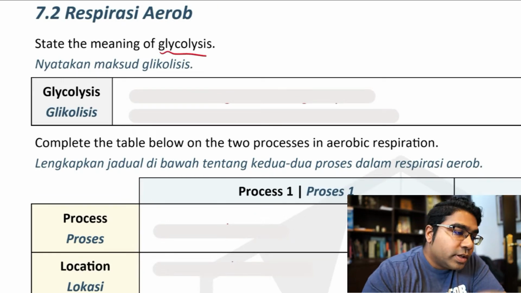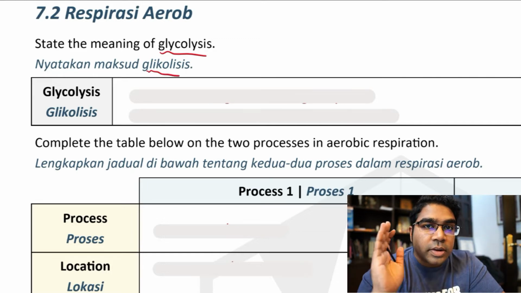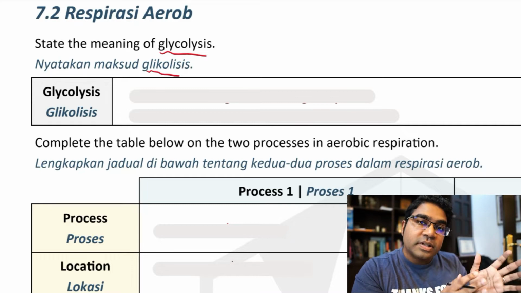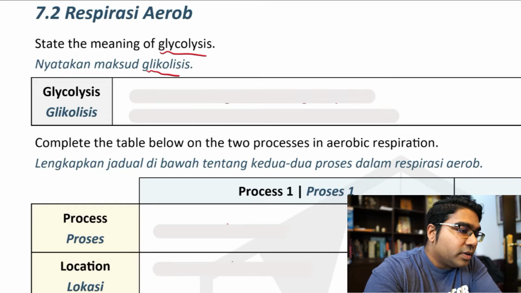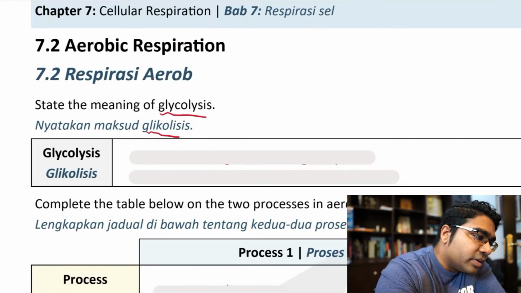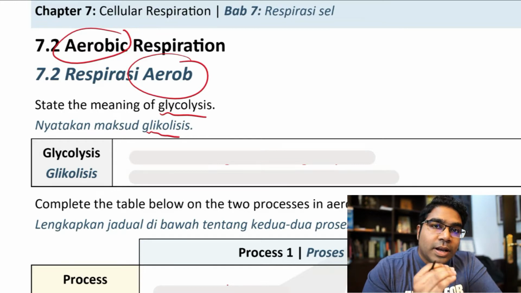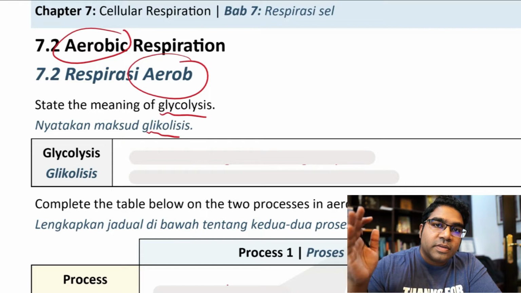Respirasi aerob bermula dengan proses Glycolysis. Sebenarnya tak kira respirasi aerob atau anaerob, kita memang bermula dengan proses Glycolysis. Glycolysis is the first step, whether it is aerobic or anaerobic respiration. First, what is aerobic respiration? The word aerobic means perkataan aerob bermaksud dalam keadaan yang terdapat oksigen, in the presence of oxygen.